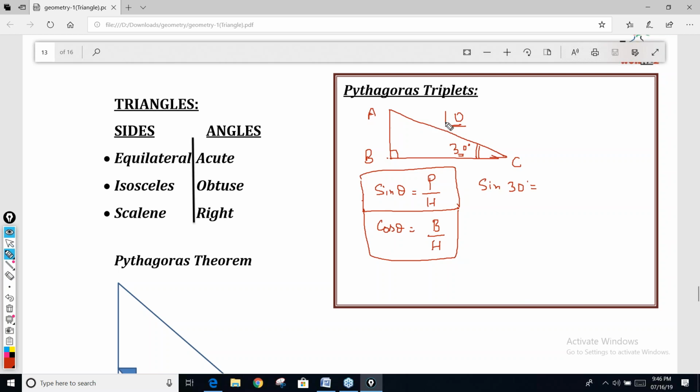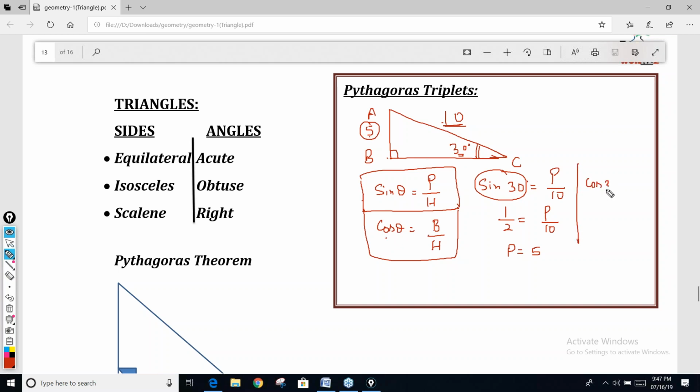Sine 30 is perpendicular by hypotenuse. Hypotenuse is given as 10. And sine 30, I'm sure you know, is half. So you can find the value of P, that is 5. And once you have this side, you can find the other either with the help of Pythagoras or you can use cos.